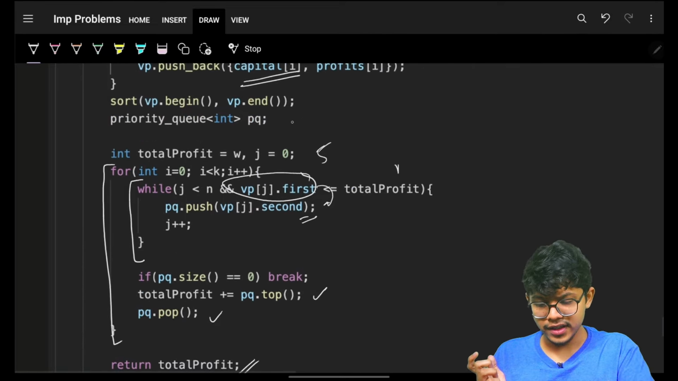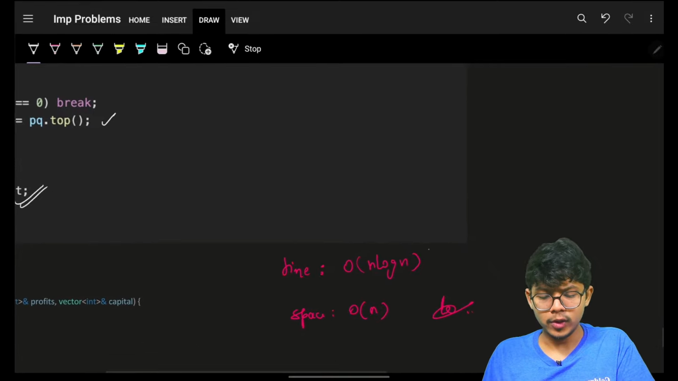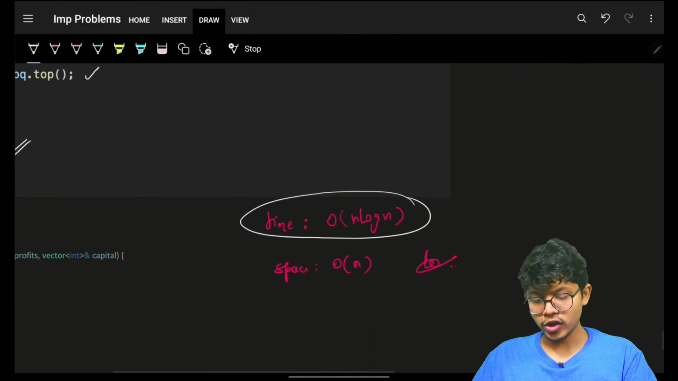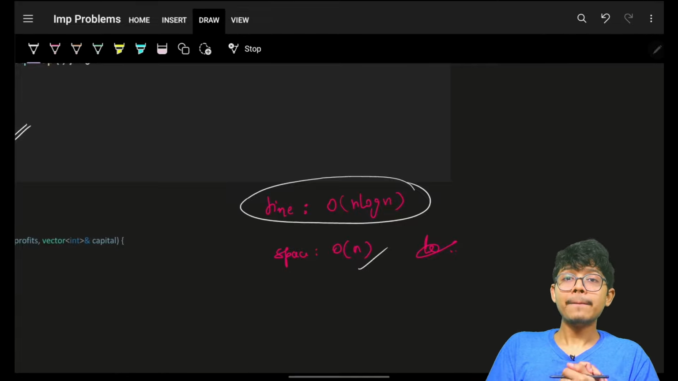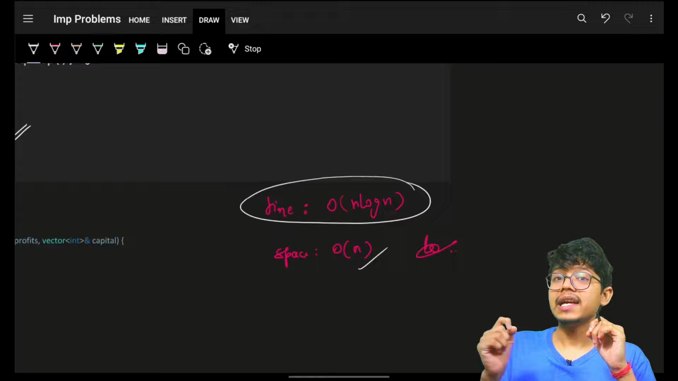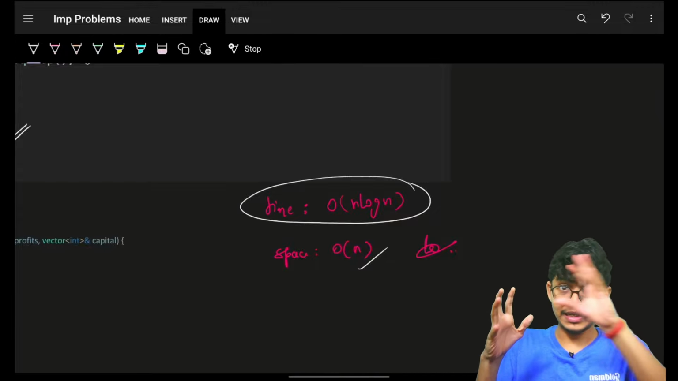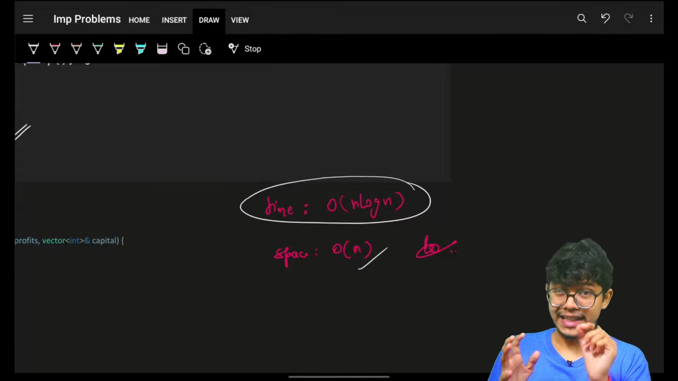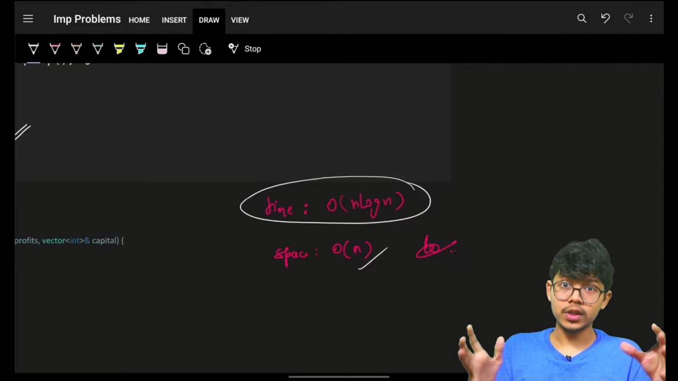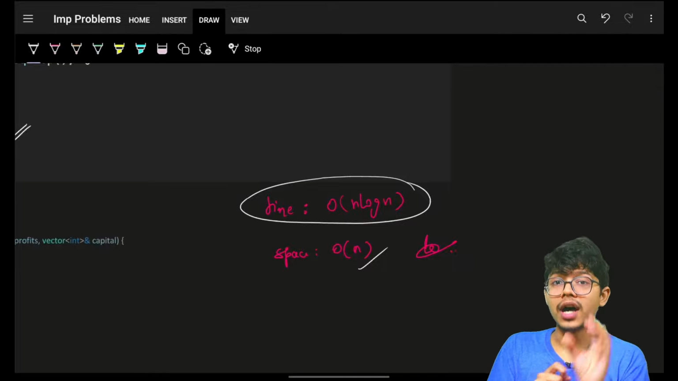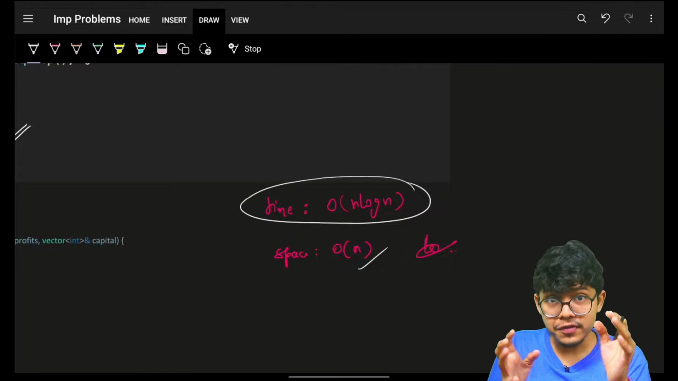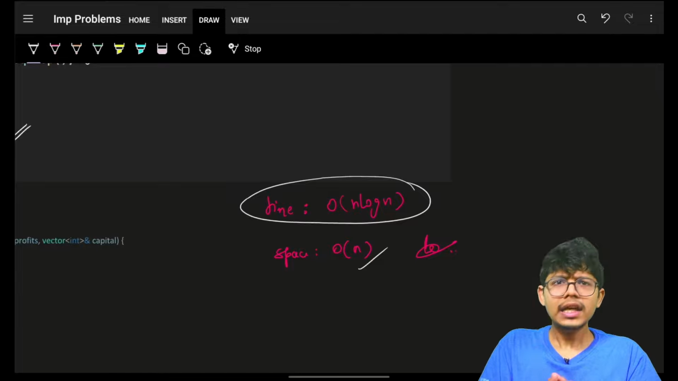As you know, you have done a sorting and a priority queue, so the time will be O of n log n, and you have made a new vector of pair, so your space will be O of n. I think you realized why we moved away from DP. Firstly, why we even thought of DP, because it was an option for us. Then we moved on and realized DP will not work. Let's go on and try our approach and see. Ultimately, we realized that the approach we saw is a greedy approach. Cool. I hope you got it.